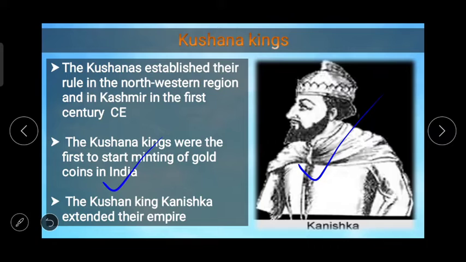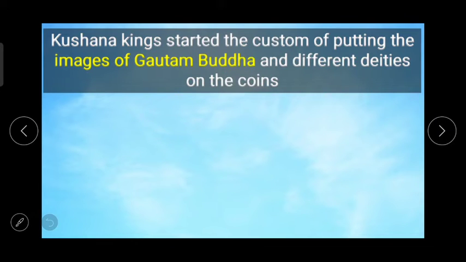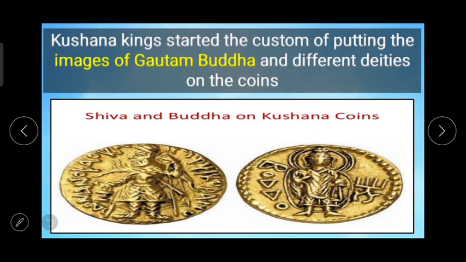So coins, as I told you before, play a very important role in understanding the history, and Kushna kings made many important changes about the coins. They started making gold coins, then started putting the images of Gautam Buddha and the different Indian deities on the coins. Kushna kings started the custom of putting the images of Gautam Buddha and different deities, which you can see on the screen, Shiva and Buddha on Kushna coins.